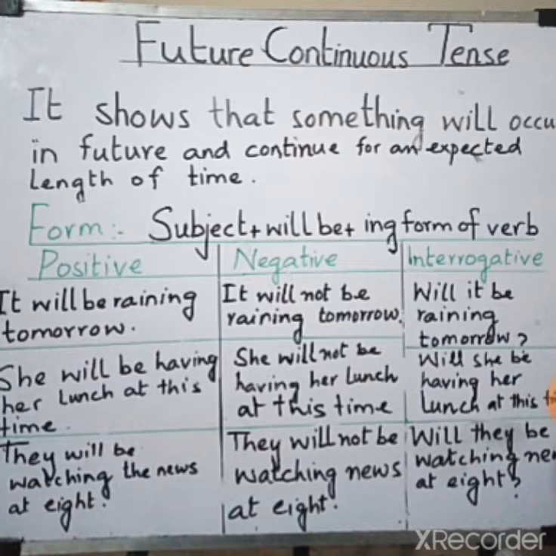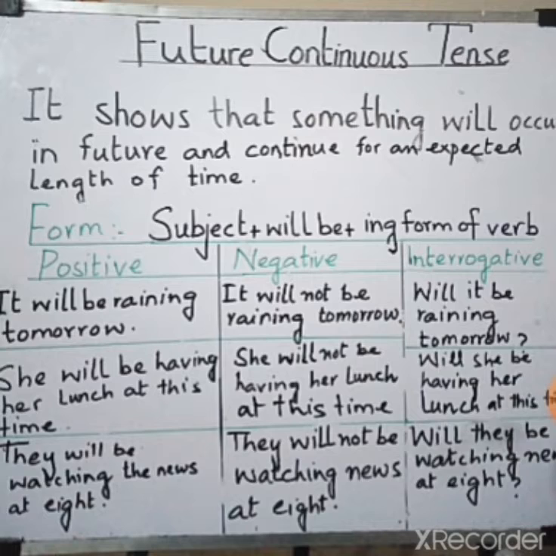So the main difference is of action: in simple future tense the action will complete in that future time, but in future continuous tense the action will continue for an expected length of time. Now come to the form of the sentence, which is also very simple. With all the subjects we use will be and then the ing form of verb, or present progressive form of verb.